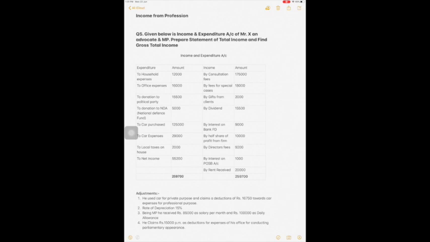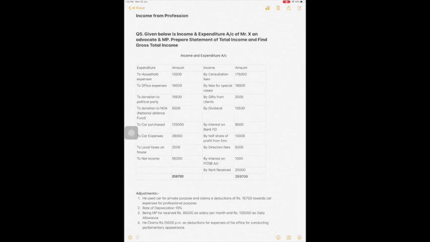Today we are going to solve two problems of income from profession. These problems I have already solved in second BCom B. So second BCom B students still can watch for revision purpose. And I have not solved these questions in second BCom A. So take down the question. I want everybody to write on their book.